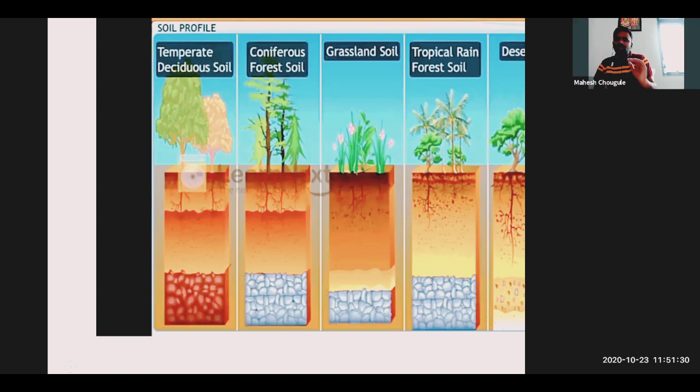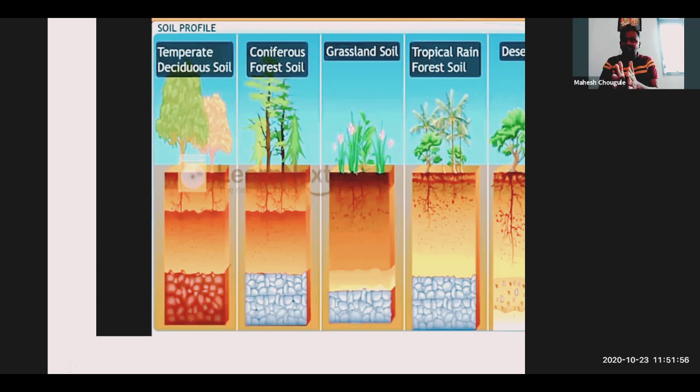Desert का soil अलग रहता है. Temperate deciduous soil अलग है. तो उसका अलग है मतलब what? They can be different in color, they can be different in fertility, and the layers can be different. So these are some of the differences of soil in different areas.